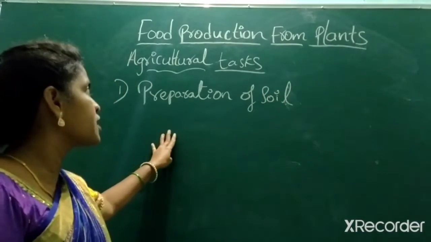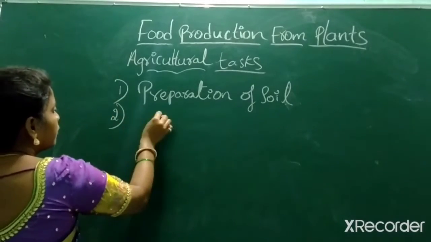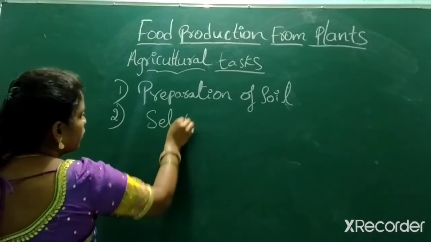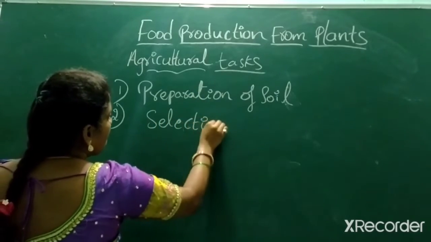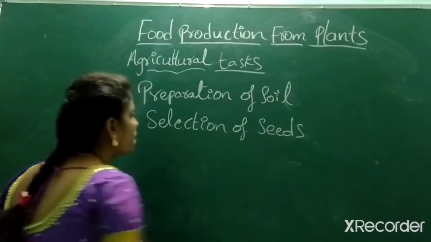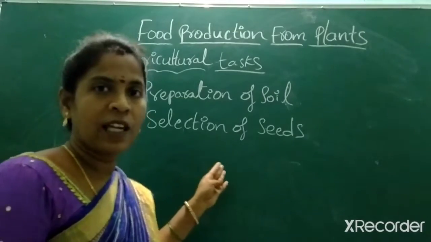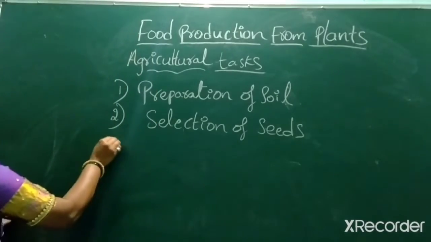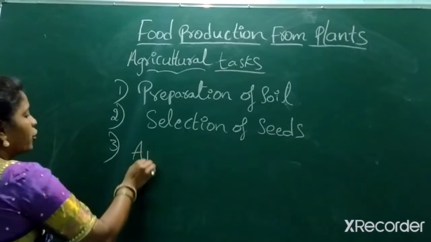Preparation of soil is the first agricultural task, and the second one is selection of seeds. Selection of seeds is the second one, and the third one is applying manure.